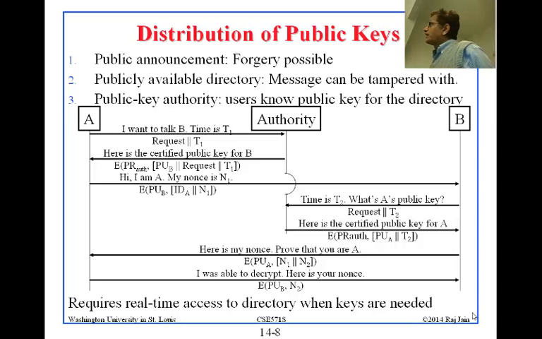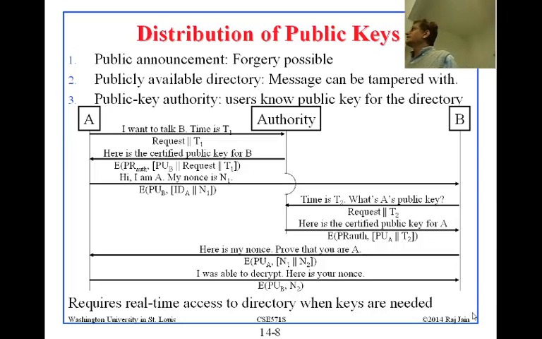So you go to an authority. And by the way, at the end of this chapter, if we get to the end, you have to go to the authority and get your own certificate. So you go to the authority, just like you have to go to the DMV to get your driver license. The DMV is the authority.